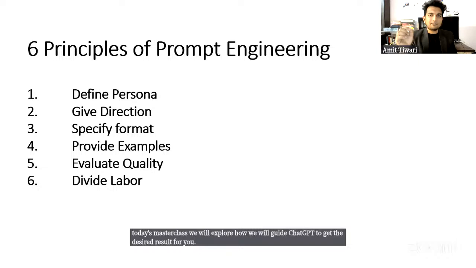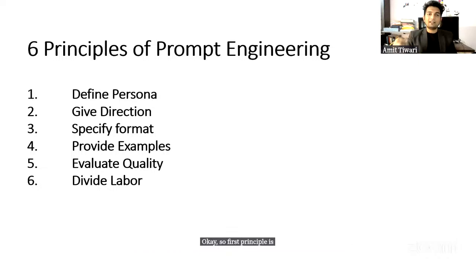So first principle is define persona. That means that I will ask ChatGPT to take a persona, or to think like someone, or to behave like someone. Second principle is give direction, where to go, what type of response I need, which type of response to generate. Third principle is specify the format. How do we need that response? Fourth principle is provide examples. That means that you give ChatGPT examples so that it learns from them. Fifth principle is evaluate quality. And sixth principle is divide the loop.